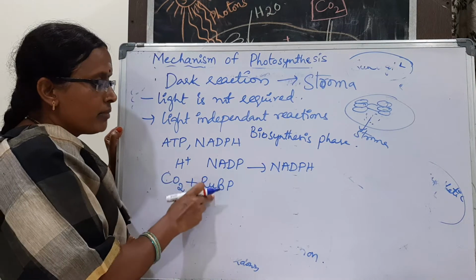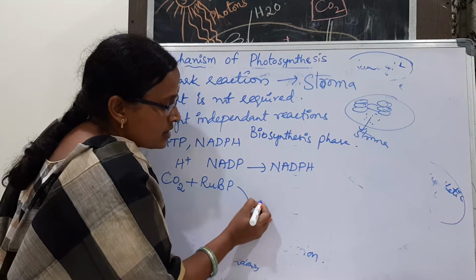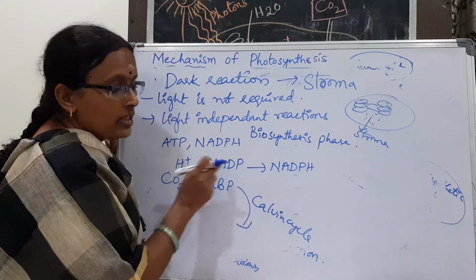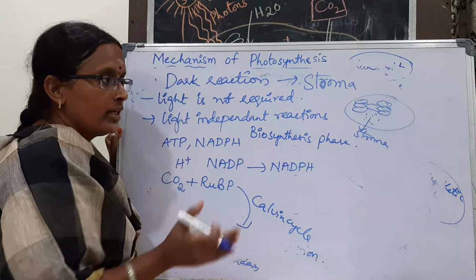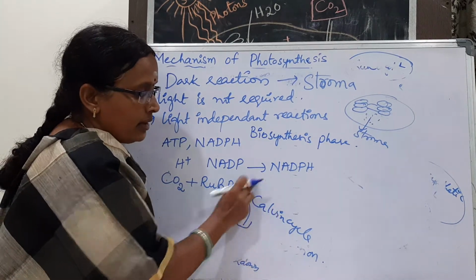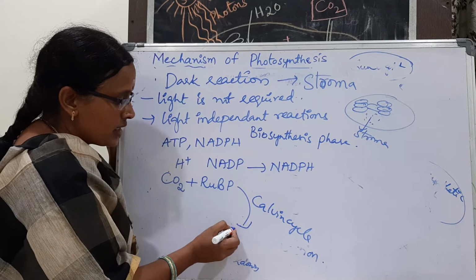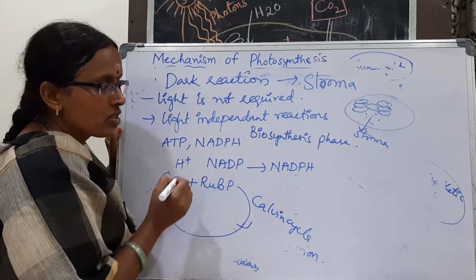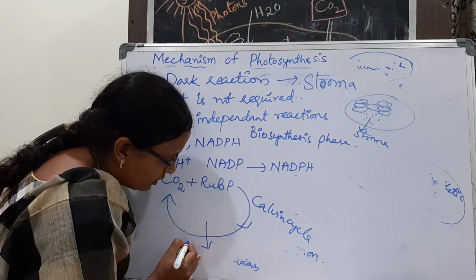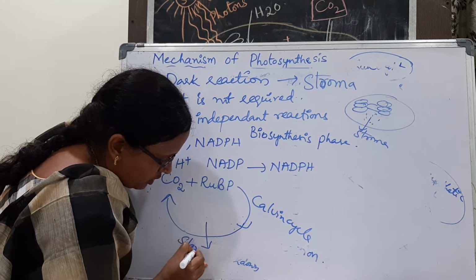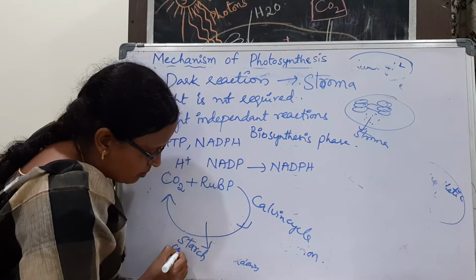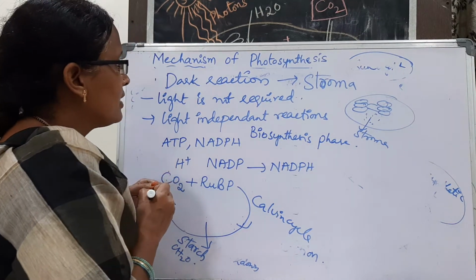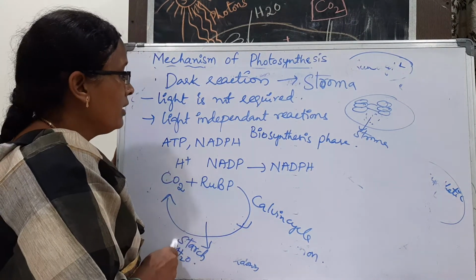So carbon dioxide combines with the RuBP, and it enters into the Calvin cycle. This name of the cycle is not given directly in the textbook. In Improve Your Learning, they are giving this name, Calvin cycle. Entering the Calvin cycle, a series of several intermediate products are produced. In that, our major element, starch, is produced. So in the dark reaction, our final starch will be produced.